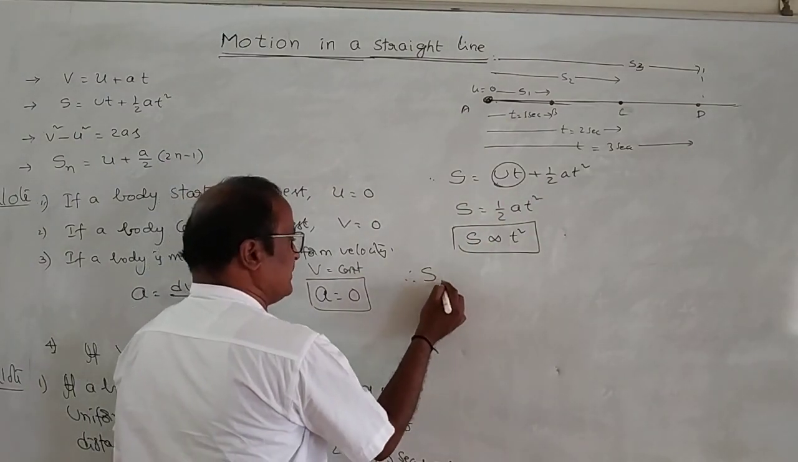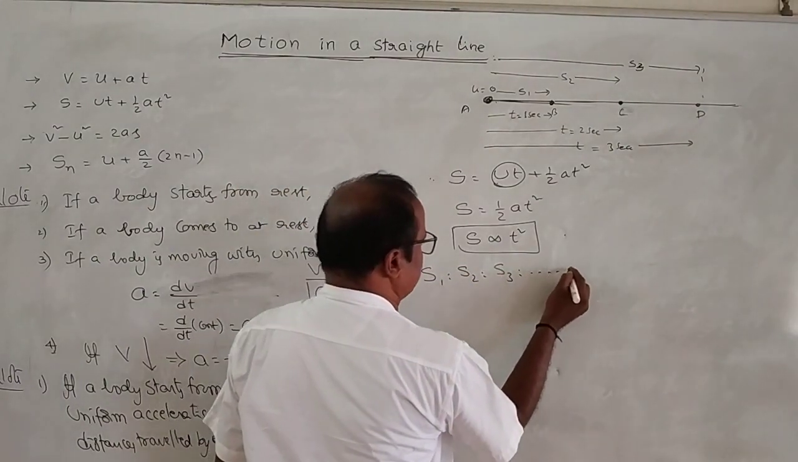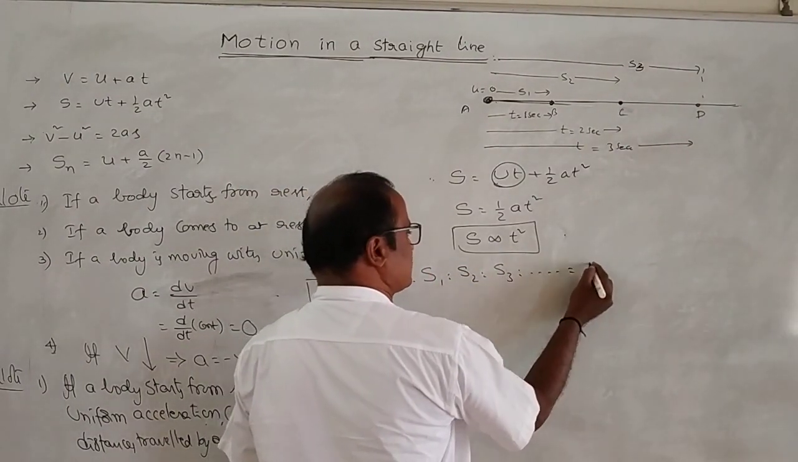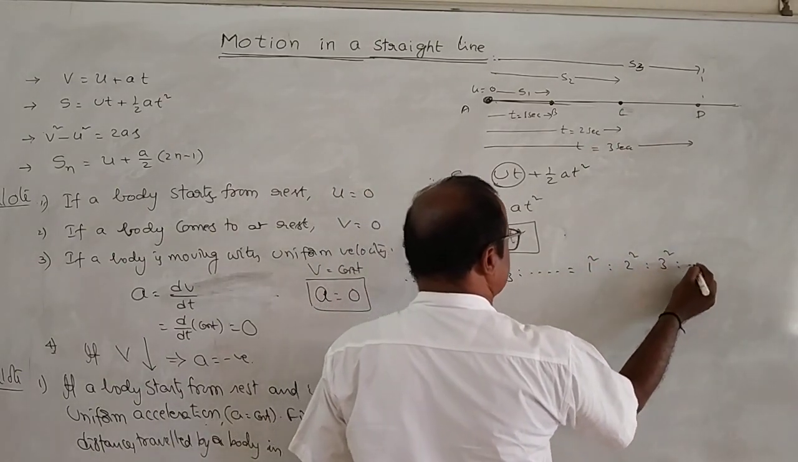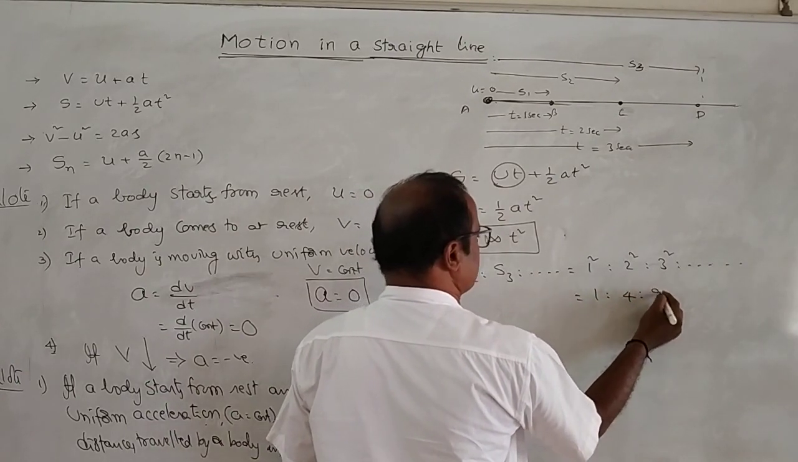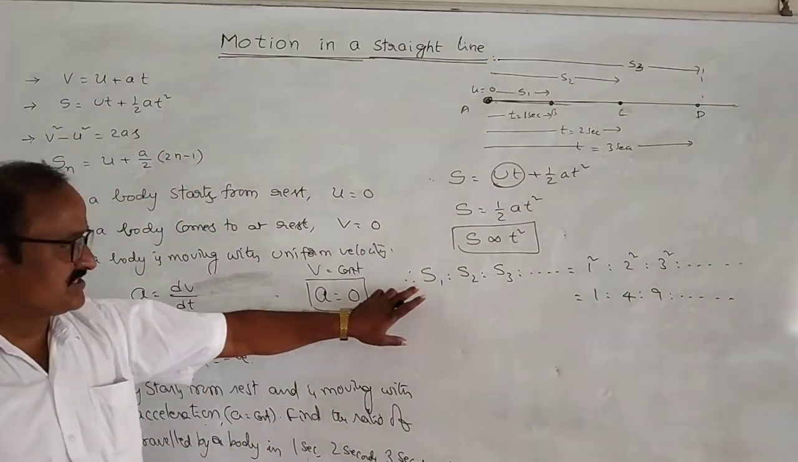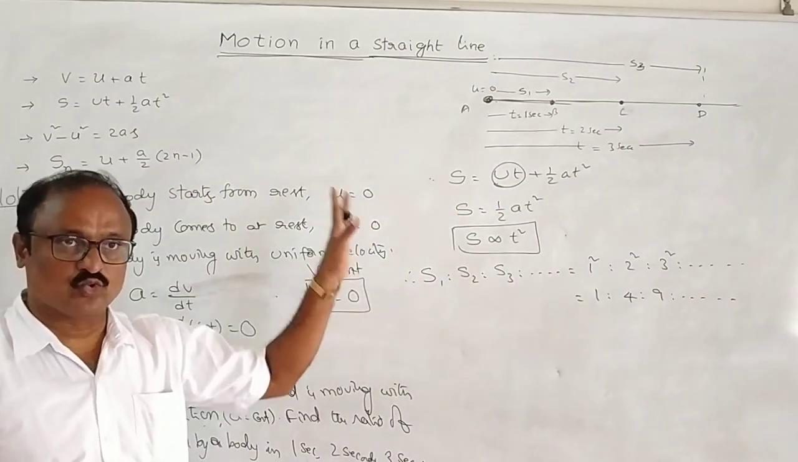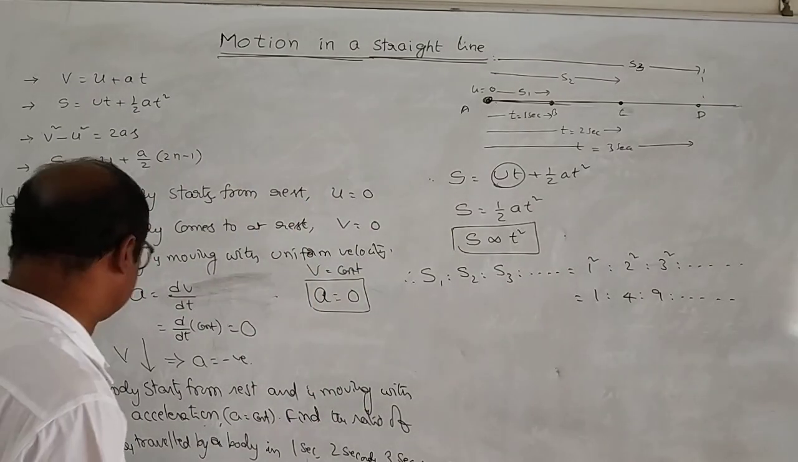Therefore, S1 : S2 : S3 and so on is equal to t, meaning first 1 square : 2 square : 3 square and so on. That is 1 : 4 : 9 and so on. So this is the ratio of the distance traveled by a body in 1 second, 2 seconds, 3 seconds, 4 seconds, and so on. Right?